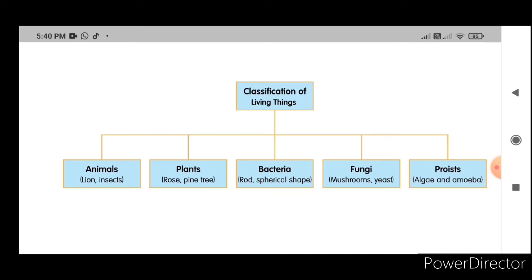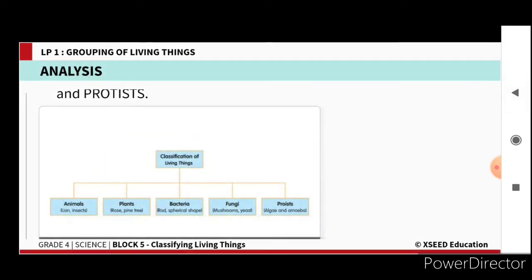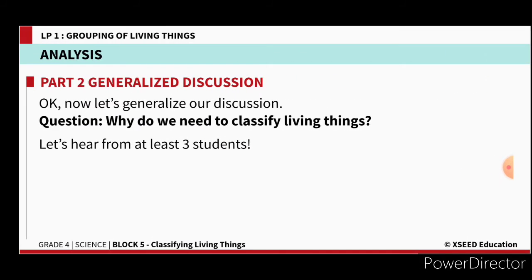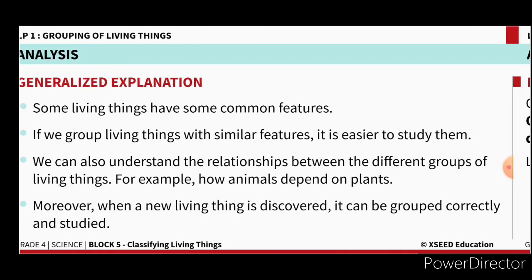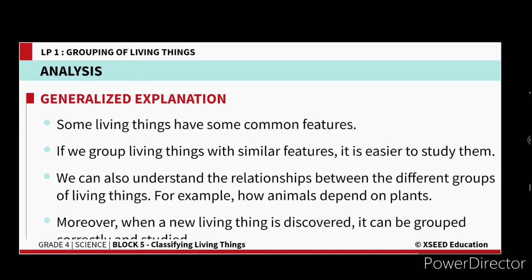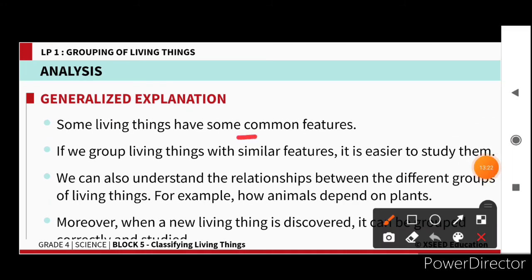So these are the different groups in living things, and how it helps us to study, why do we need to classify the living things. Just now I told you classification is helping us to know the common features. Some living organisms have the same features. So for example, a cat has four legs.